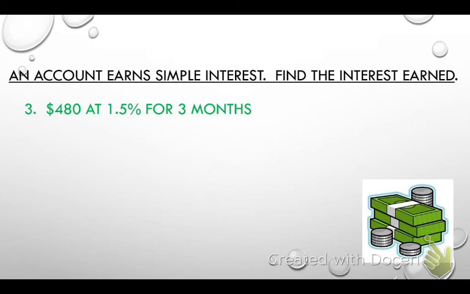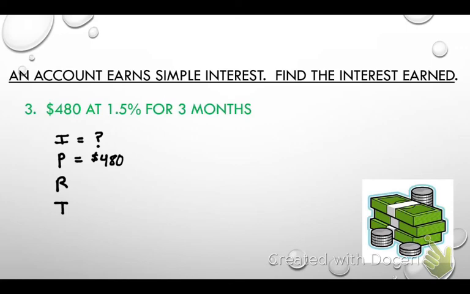All right, for the final problem today, we have an account that earns simple interest. Find the interest earned. So this is something that we learned from chapter 6. What's the formula we use for this, guys? I equals PRT. So let's just label and make sure that we've got each of these different things. What would the I be? It is the interest, but it's a question mark because if you look in the original problem, it says find the interest, okay? On your test, a lot of you guys were trying to plug things in for the interest, but the instructions literally ask us to find the interest. Now, what's the principal? $480. That's the amount of money we started with, okay?